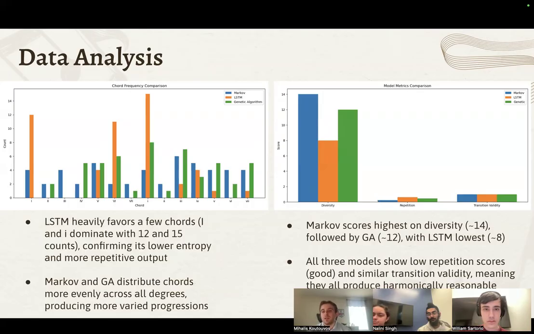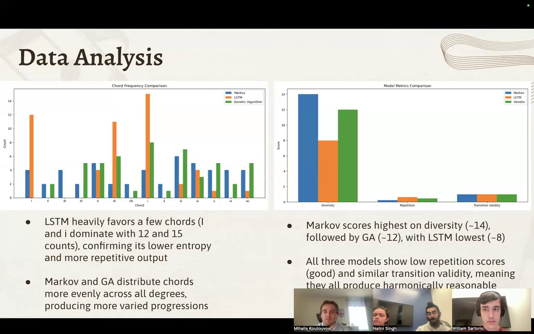On the right side, we have a few more model metrics to compare: diversity, repetition, and transition validity. Diversity is what I implied before. As we can see, Markov is a little more diverse, GA is right in the middle, and diversity for LSTM is right at the bottom. For repetition, LSTM is at the top. And transition validity is just how well the chords are progressing through the other chords. It's pretty static throughout, so there's no change there.